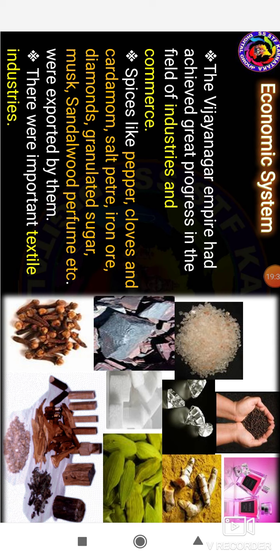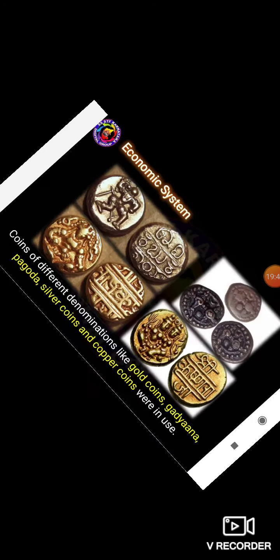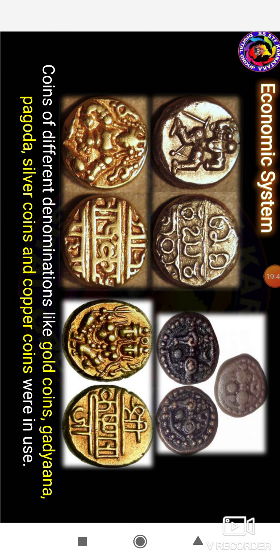There were textile imports and textile industries, and there was the coin industry. Let me see, these coins had different denominations: the gold Gadyana and pagoda, and the silver coins and copper coins were used by the people there.